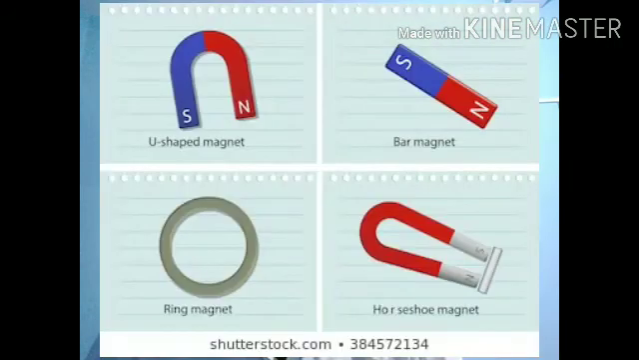Today I will teach your chapter Fun with Magnets. In this chapter, today I will deal with the topic properties of a magnet. In my previous video lectures, I have discussed different points related to magnets, poles of a magnet, discovery of magnets, and types of materials on the basis of the effect of a magnet.